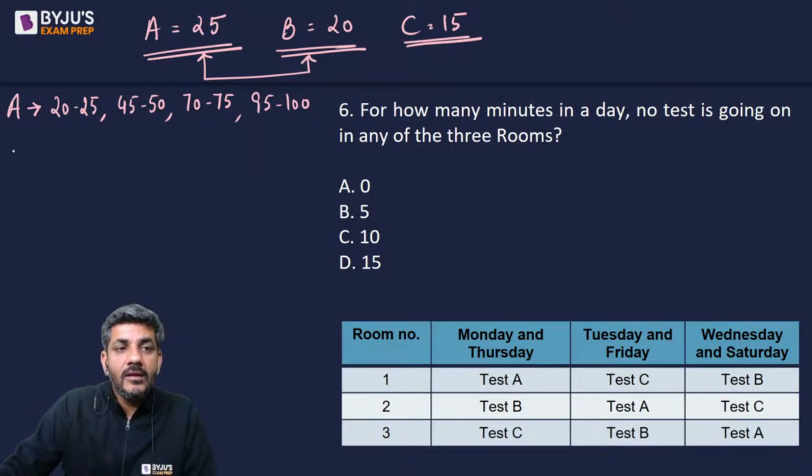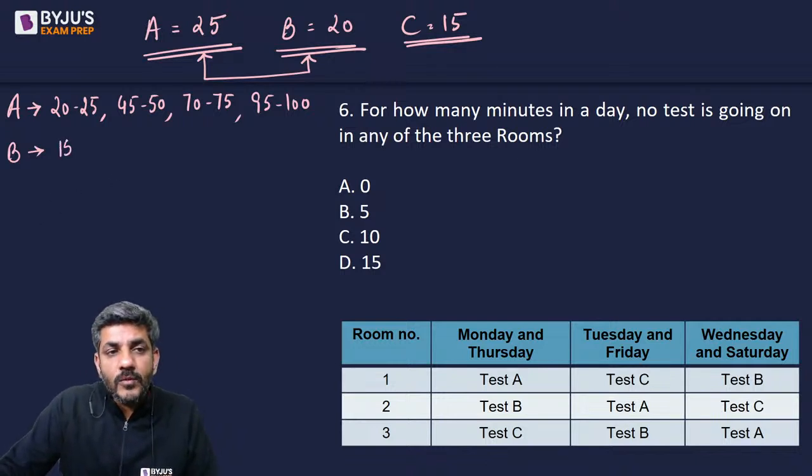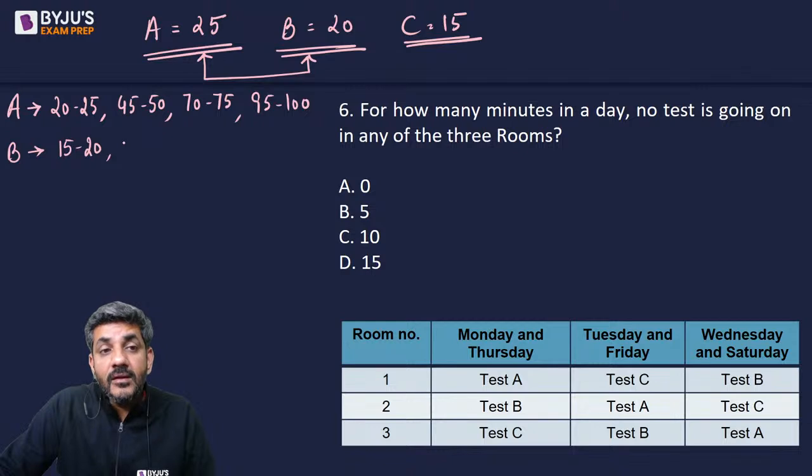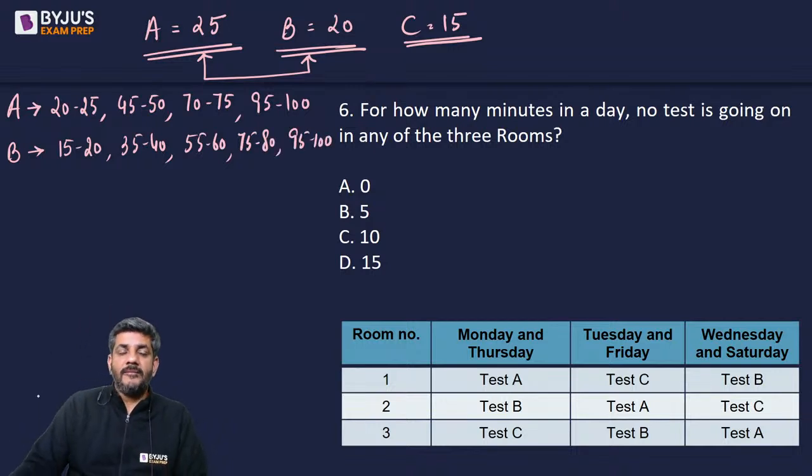Similarly, when I talk about B, B has no test from 15 to 20 because the first test is for 15 minutes, after which there is a gap of 5 minutes. Then there is no test from 35 to 40. Then there is no test from 55 to 60. Then there is no test from 75 to 80. And finally, there is no test from 95 to 100.